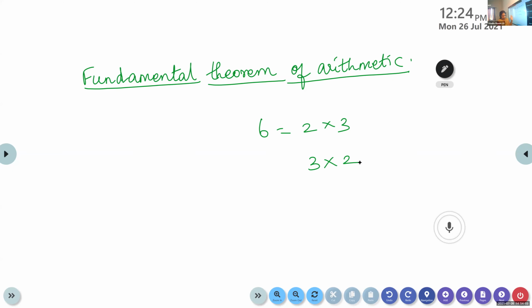Every composite number can be expressed as a product of primes, and this factorization is unique. This factorization is unique means we will be able to write it in only one way, apart from the order in which it occurs. Only the order will change. So the fundamental theorem of arithmetic says, write down the statement, children.